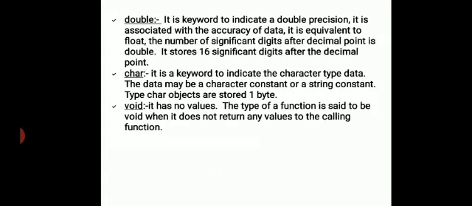Char is a keyword to indicate character type data. The data may be a character constant or a string constant. Character type objects are stored in 1 byte. Character in the sense of words or single digits or numbers. Void has no value. The type of function is said to be void when it does not return any value to the calling function.